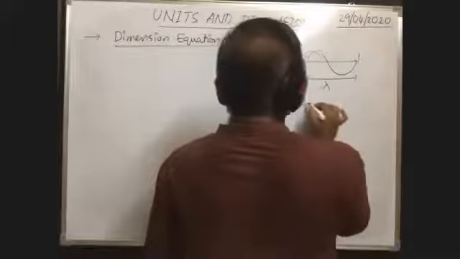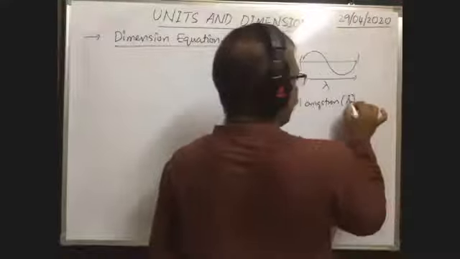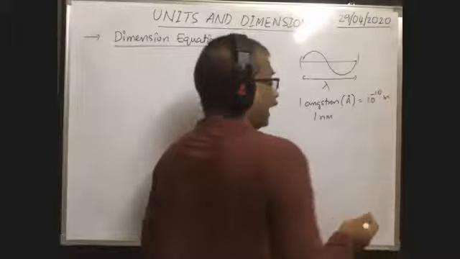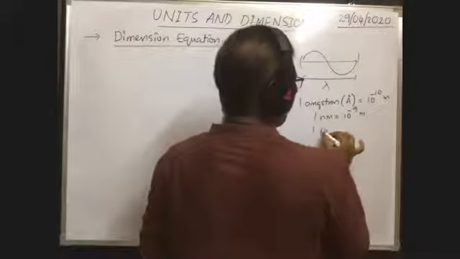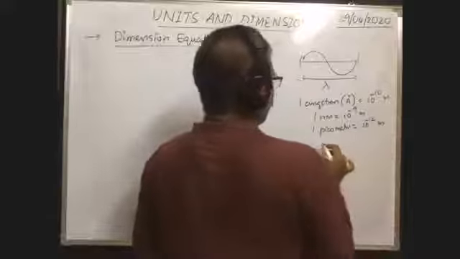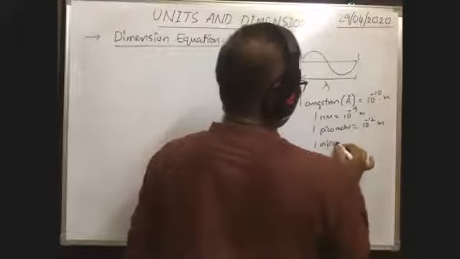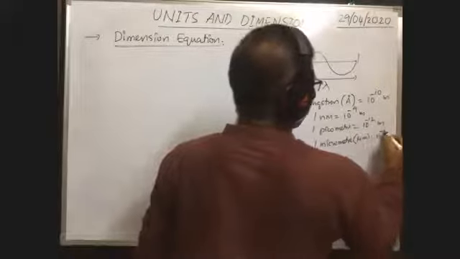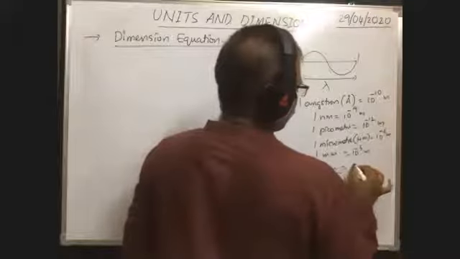1 angstrom is equal to 10 to the power minus 10 meter. 1 nanometer, nano, N-A-N-O, is equal to 10 to the power minus 9 meter. 1 picometer, pico, means 10 to the power minus 12 meter. 1 micrometer, symbol micro, mu, m, is equal to 10 to the power minus 6 meter. 1 millimeter is equal to 10 to the power minus 3 meter. 1 centimeter, 10 to the power minus 2 meter.